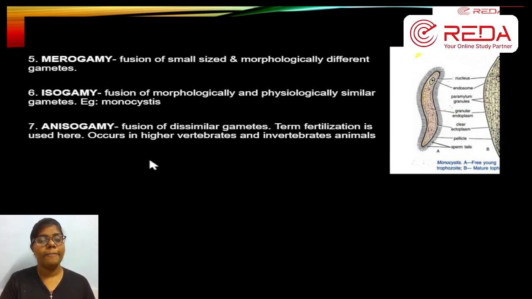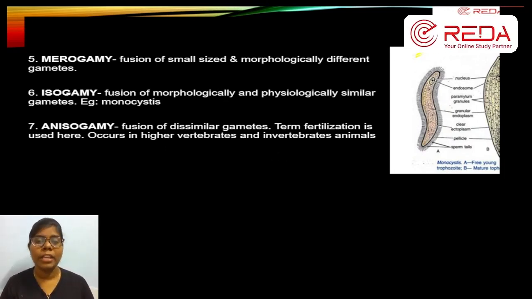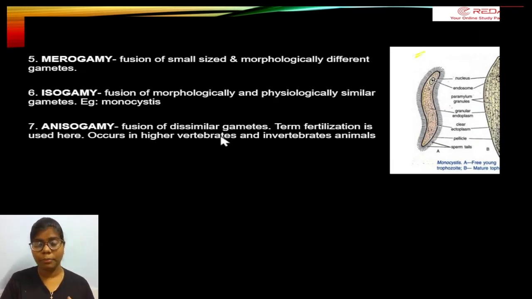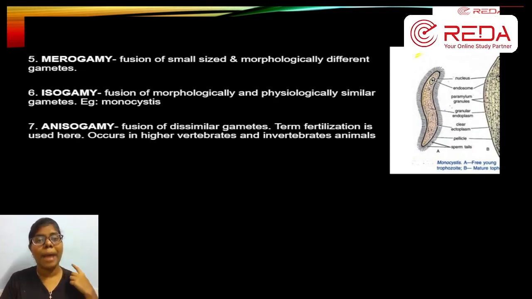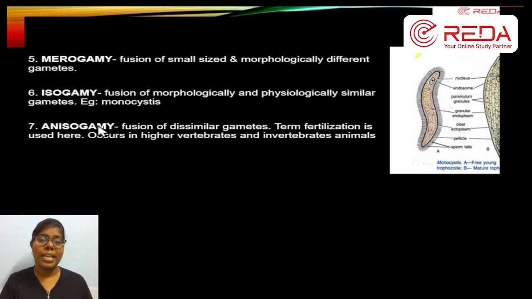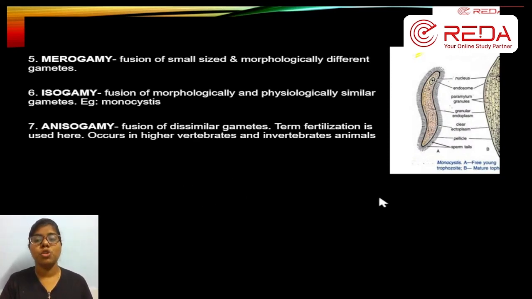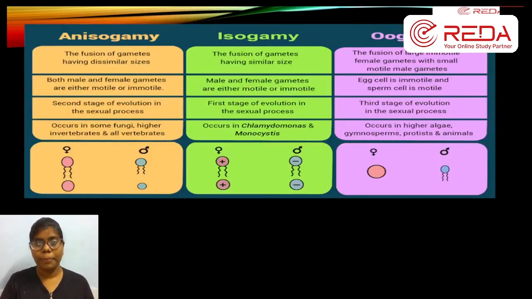Here it occurs mostly in higher vertebrates and higher invertebrate animals. So invertebrates and vertebrates both have this kind of reproduction. Vertebrates have a backbone. Whatever has a straight backbone is a vertebrate. Invertebrates have no proper skeletal system or backbone. So anisogamy is fusion of dissimilar gametes. Most of them have this kind of reproduction technique.